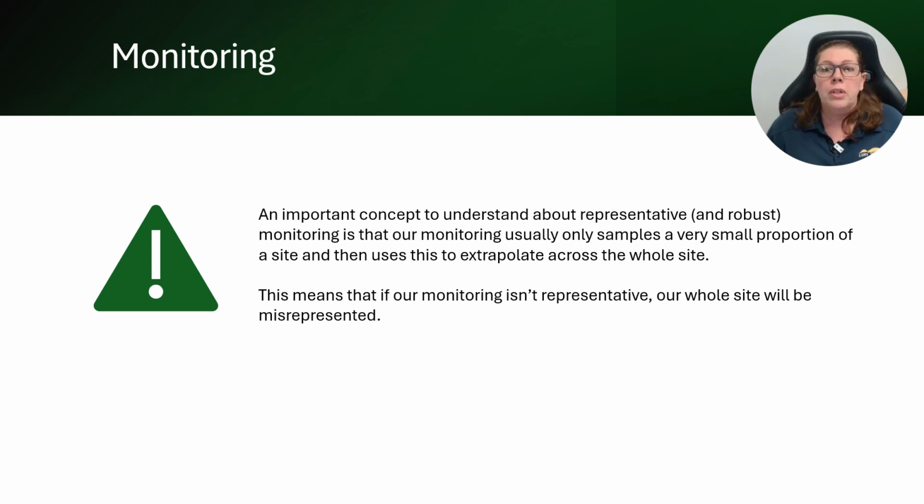Each monitoring plot is 500 square metres or 0.05 hectares. So 6 VegCat plots equals 0.3 hectares. This means that out of a 150 hectare site, we are monitoring less than half a hectare, and we're using that data to say what's going on across that whole 150 hectare area. So getting it right matters.